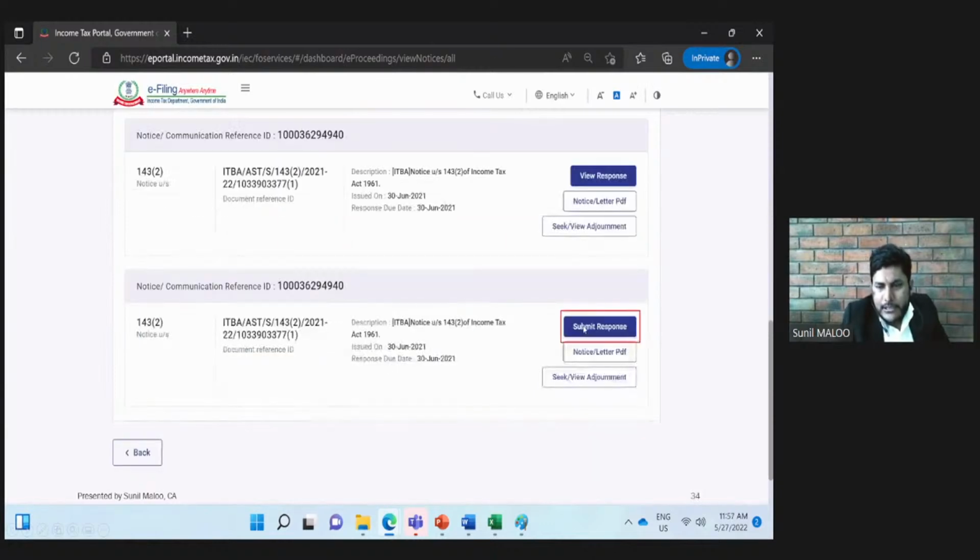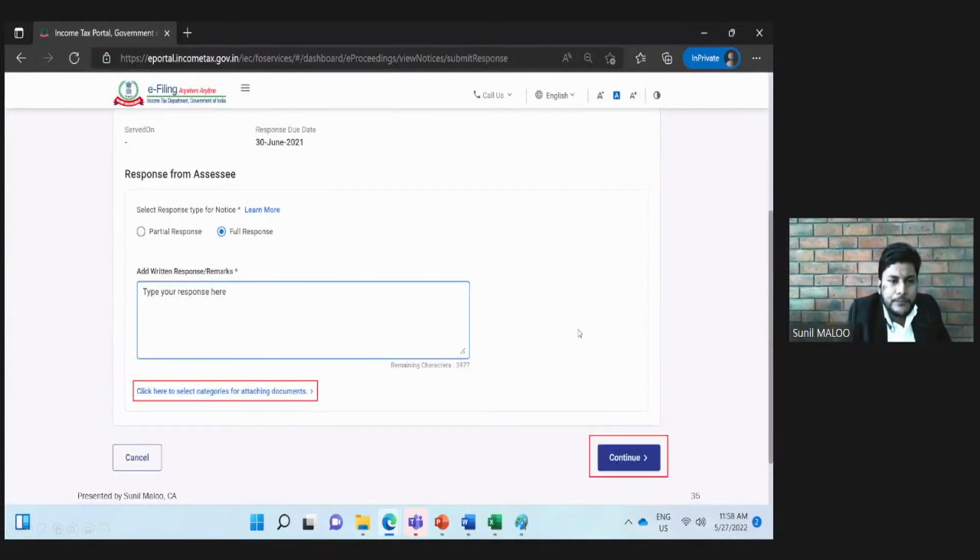If we click the submit response button, this page will appear. Here the system will ask whether the response we are filing is a partial one or a full response. Sometimes, suppose the officer is asking for 5 details, but till the given date we have received only 3 details from the assessee. So we can file a partial response. We can say that out of 5, we are submitting 3 details, and 2 details will be submitted in our next submission. So that option can be used.